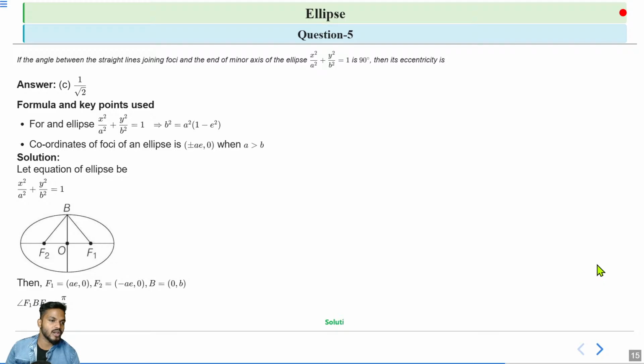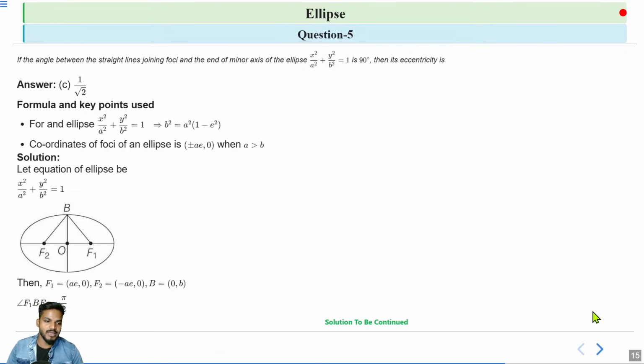Now as we know the coordinates of points F1, F2 and B, and as the angle is 90 degrees, at first we can find the slopes by using these coordinates, and we know that when the angle is 90 degrees, the product of the slopes of these two lines is -1. So we use that property. What is the slope of BF1?